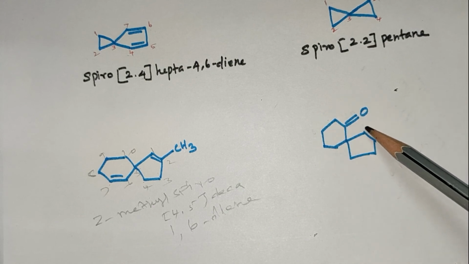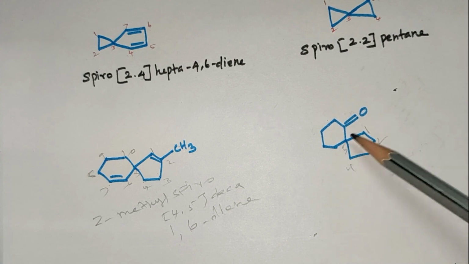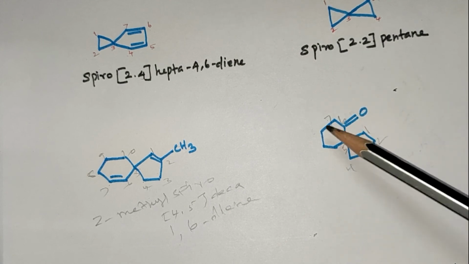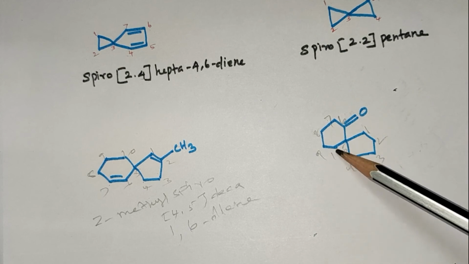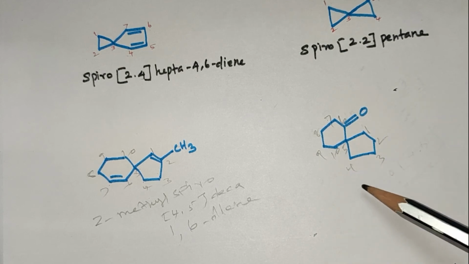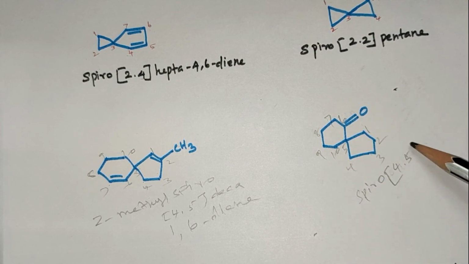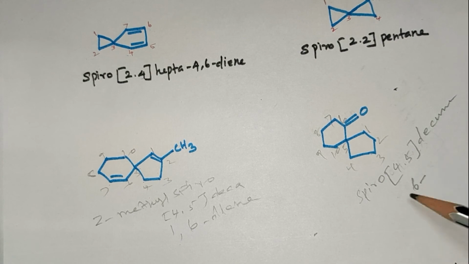The numbering is from 1, 2, 3, 4, 5 and 6, 7, 8, 9, 10. It will be written as spiro 4, 5 decane 6 one.